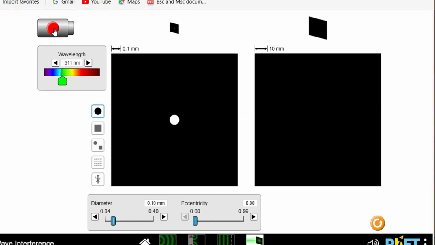On the first, there is a white spot. The white spot indicates a narrow hole, and when light passes through this hole, after it passes, it spreads out and covers all this surface area. This phenomenon is called diffraction. Now here we have a light source. Let us push the button on.